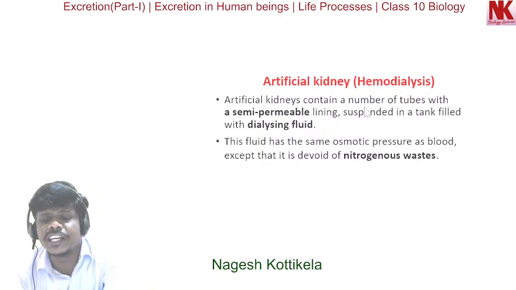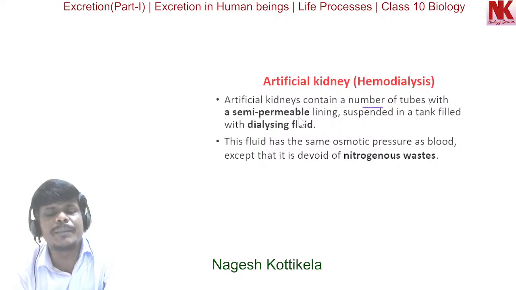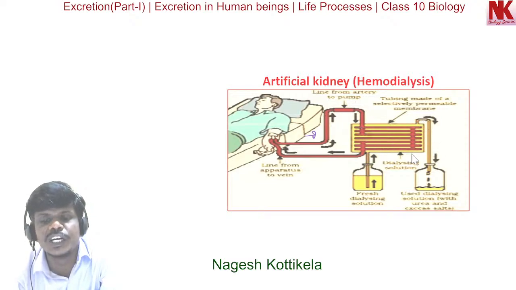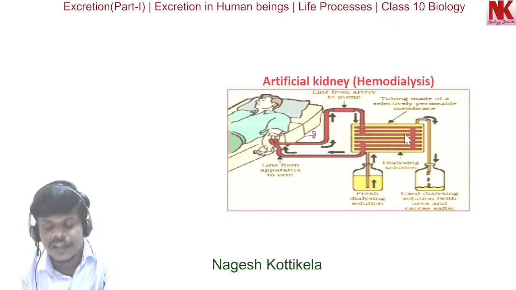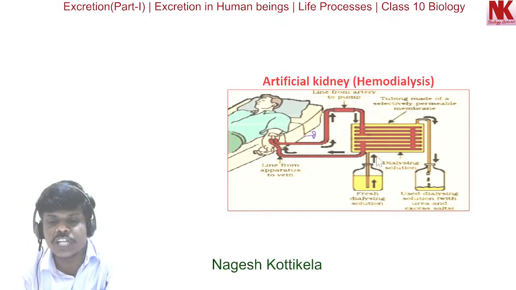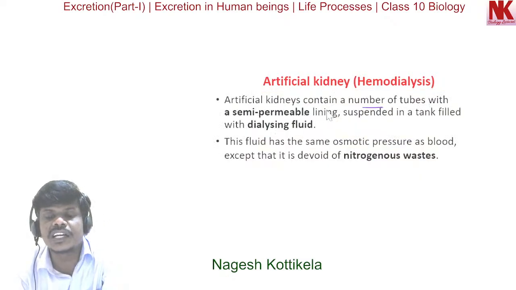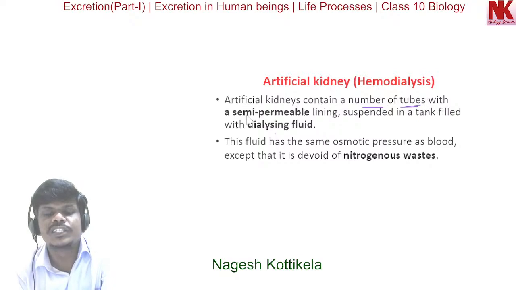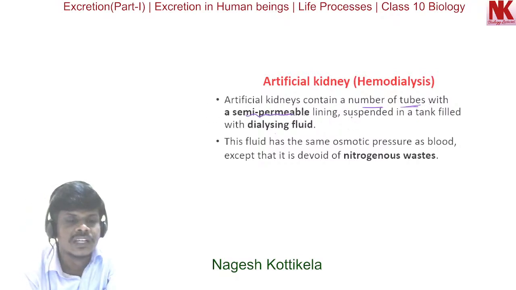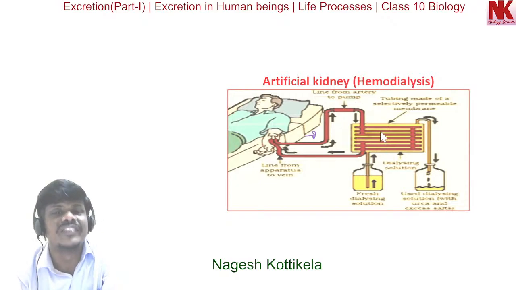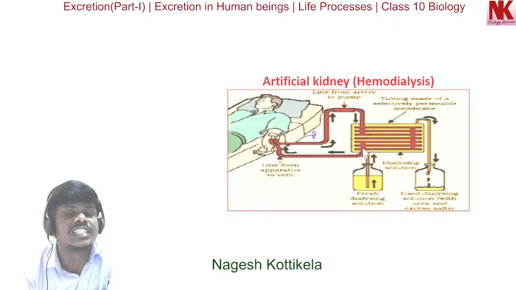Artificial kidneys contain a number of tubes with semi-permeable lining suspended in a tank filled with dialyzing fluid. You can see here, this is a tank filled with fresh dialyzing fluid. Now you can see artificial kidneys contain a number of tubes with semi-permeable lining. It allows the selected molecules to pass through them.